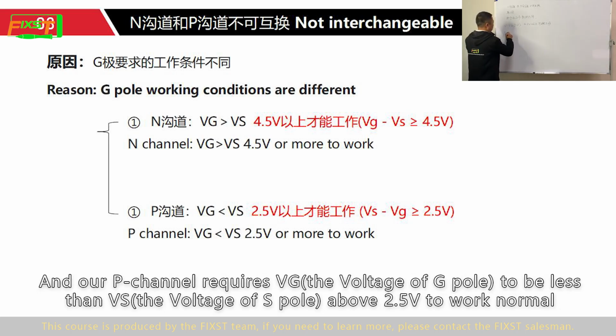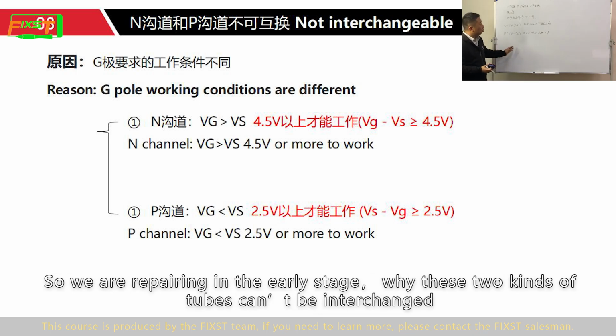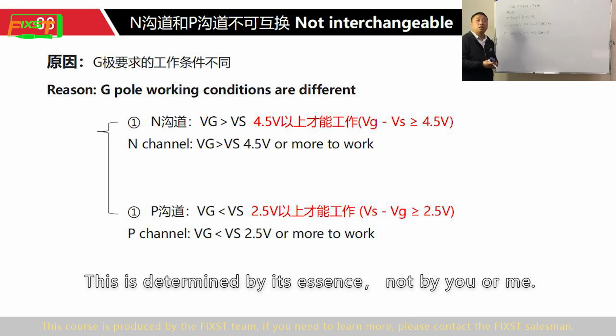And our P channel requires the voltage of the G pole to be less than the voltage of the S pole, by above 2.5 volts, to work normally. This means that the essential reason why the two tubes cannot be interchanged is here. So in the early stage of repair, that is why these two kinds of tubes cannot be interchanged. This is determined by its essence, not by you or me.